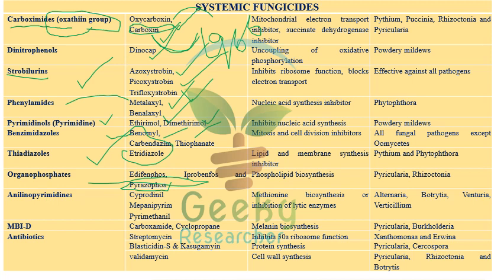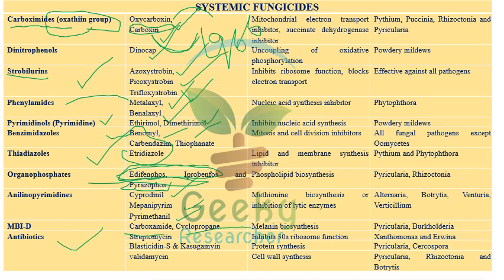As I told you, not only tricyclazole, but edifenphos and iprobenfos are also exploited for rice blast disease management. Then anilinopyrimidines: cyprodinil, mepanipyrim and pyrimethanil. These are some fungicides that come under this group. And MBI, that is carboxamide and cyclopropane.